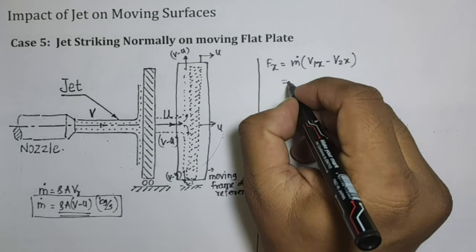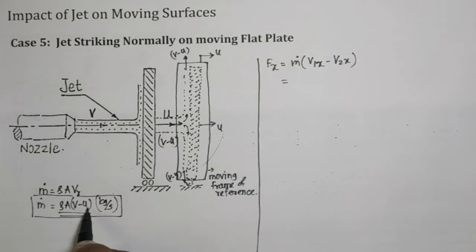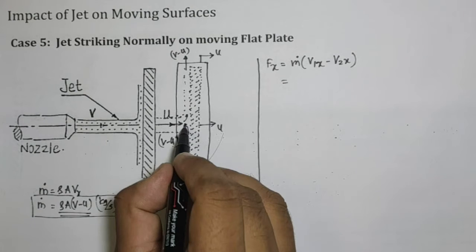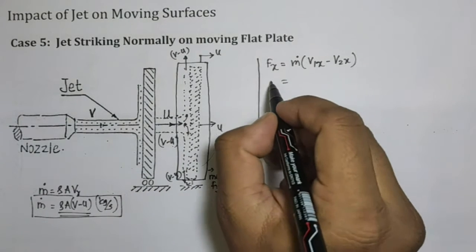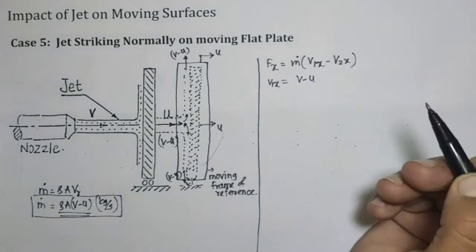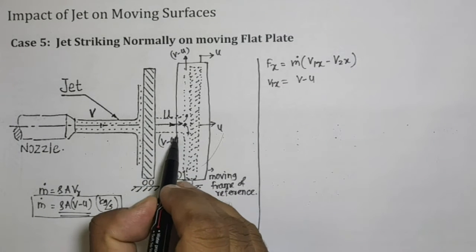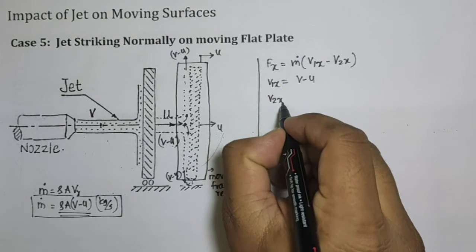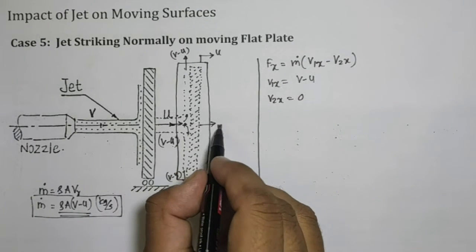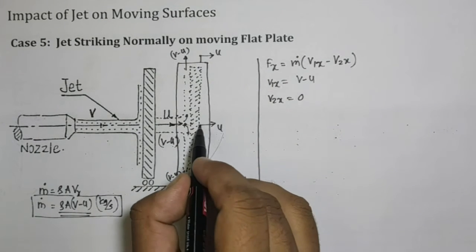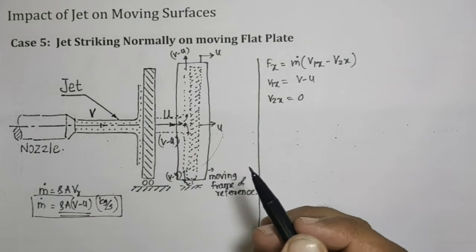The mass flow rate is rho a (v minus u). v1x, the velocity before striking the plate, is v minus u. See, here we have velocity v minus u, and v2x is basically 0 because there is no velocity after striking the plate in the x direction. That is important.